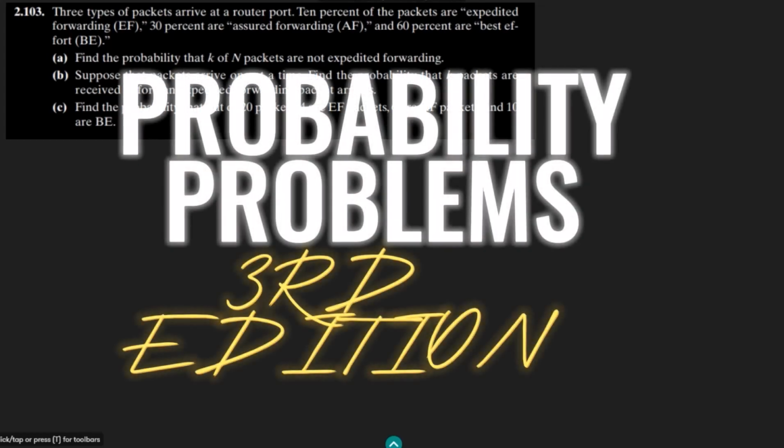Welcome back, guys. So this is question 2.103 of the third edition of our book, and here we are asked that three types of packets arrive at a router. So we have a router, and to this router three types of packets arrive. 10% of packets are expedited forwarding, 30% are assured forwarding, and 60% are best effort, which are represented by BE.